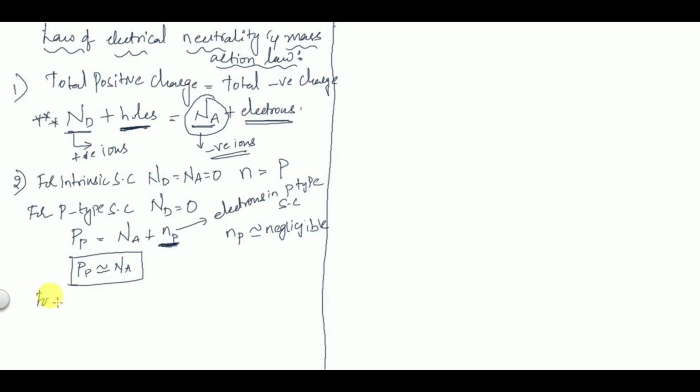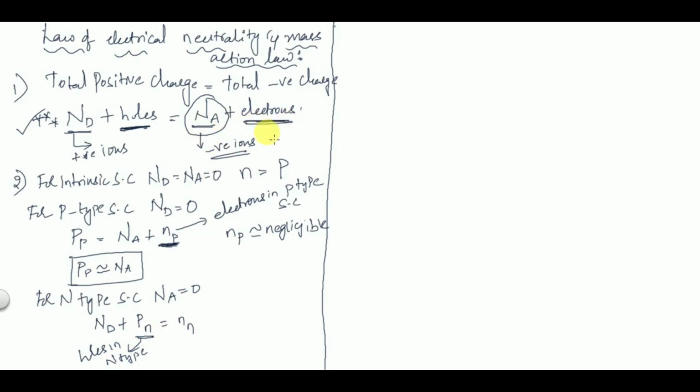Similarly, for n-type semiconductor, we have only donor impurities, so acceptor impurities is equal to 0. According to this equation, Nd plus holes, that is Pn, where Pn represents holes in n-type semiconductor, is equal to Nn, because Na is equal to 0.